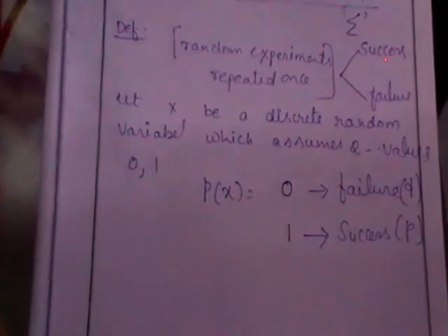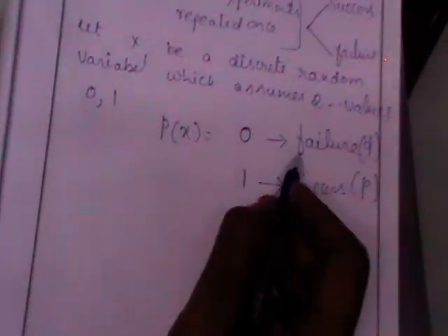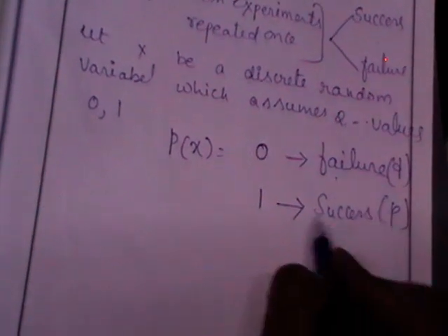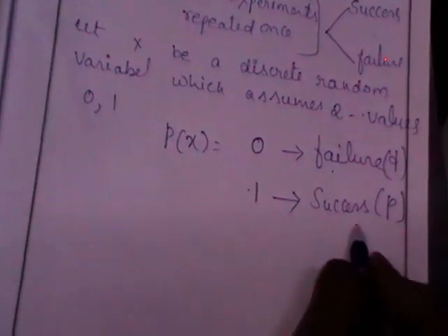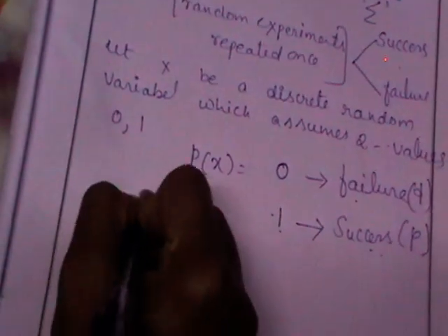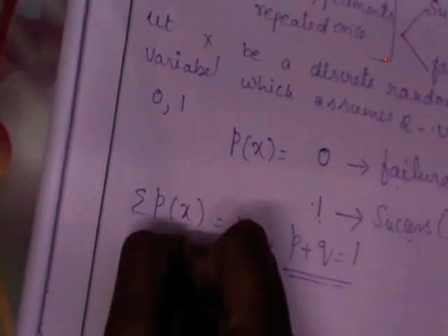So it is assuming two values. 0, generally we assign a term called failure for this. Failure probability from here onwards we are going to write with small q, and it assumes a value 1 when it is a success with probability p. So whenever the sum of p(x) should be 1, which means that p plus q should be 1, as the total probability for any PMF should be 1.